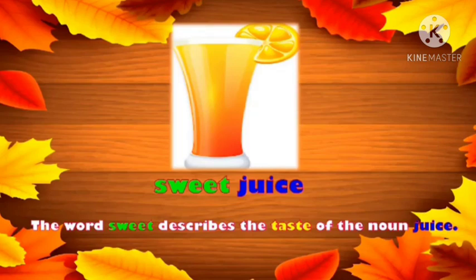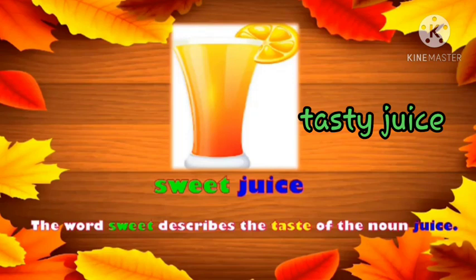Is it sweet or sour? Yes, this is sweet. So here we can get two adjectives for the naming word juice. One is tasty, another is sweet. Tasty juice, sweet juice. Yes, so here we can get two describing words.